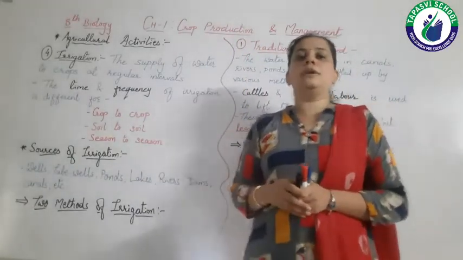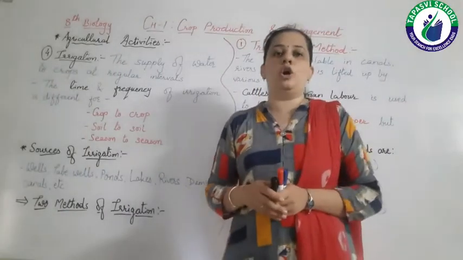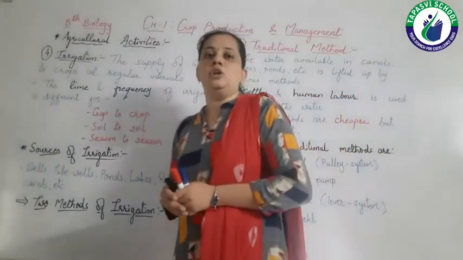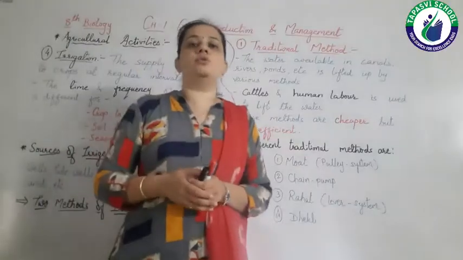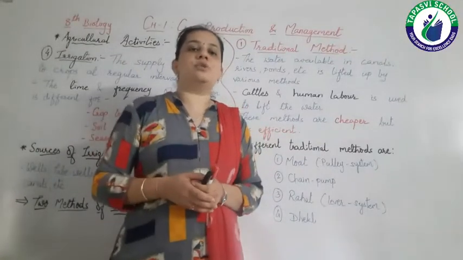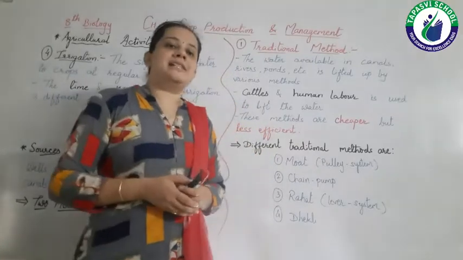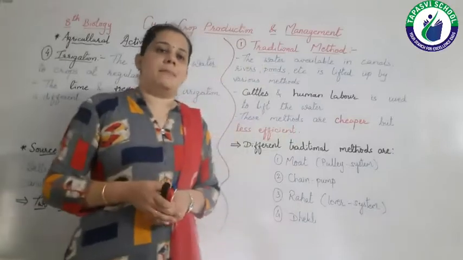All the farmers were using these methods for a long time. And modern methods are the ones we use today, due to technology and various researches. So they are known as modern methods. Let's start with the first, that is, traditional methods.